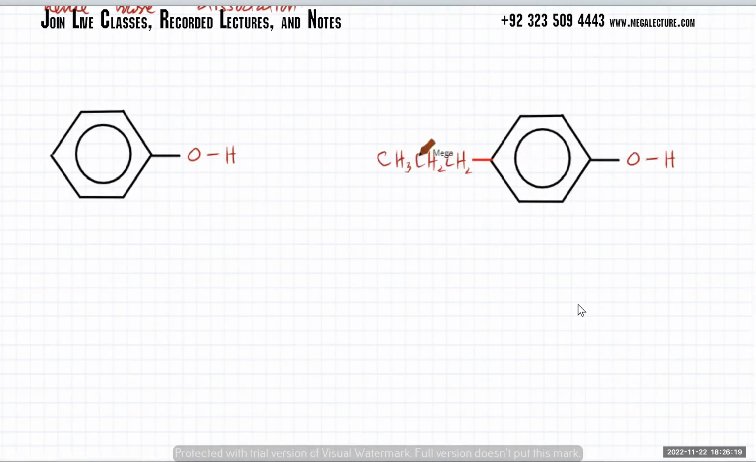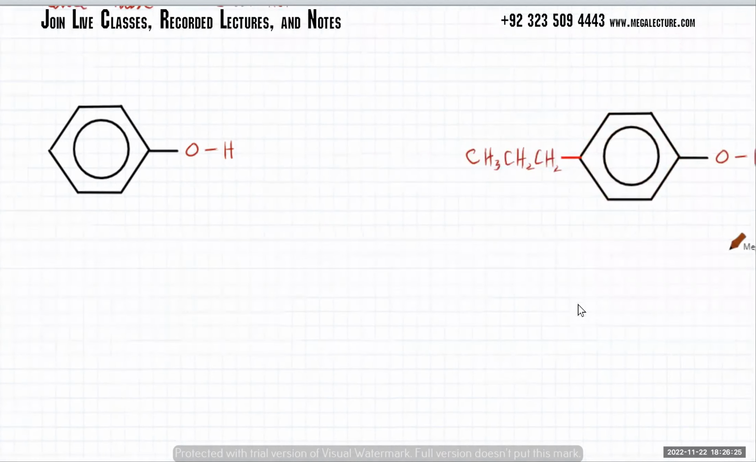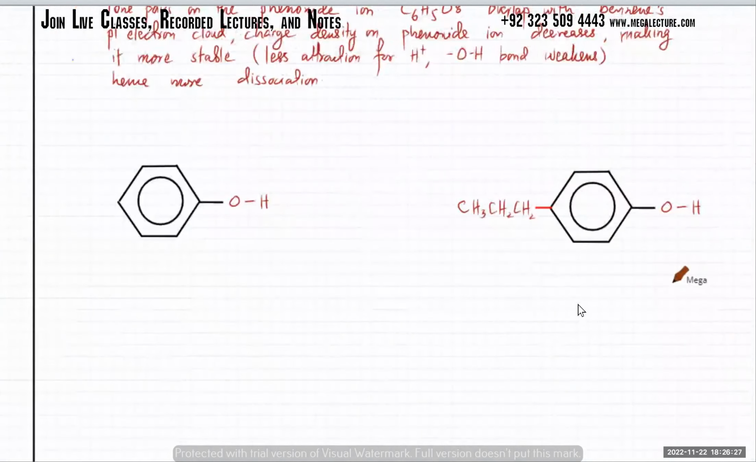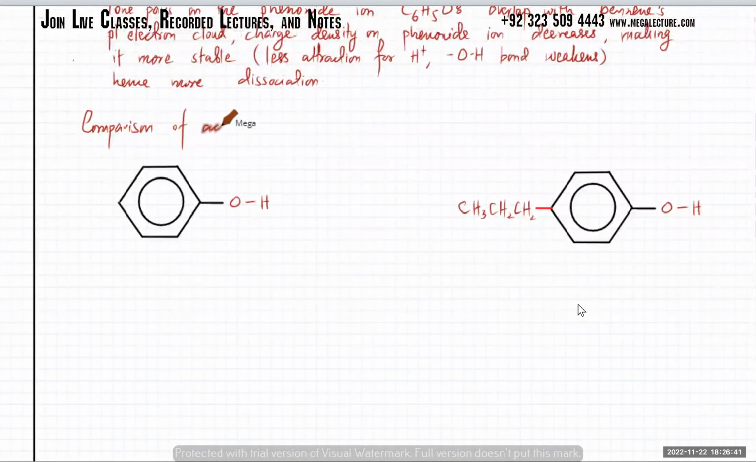Now इसको versus कर लेते हैं. अच्छा, so this is like comparison of acid strength within phenols. So acid strength.